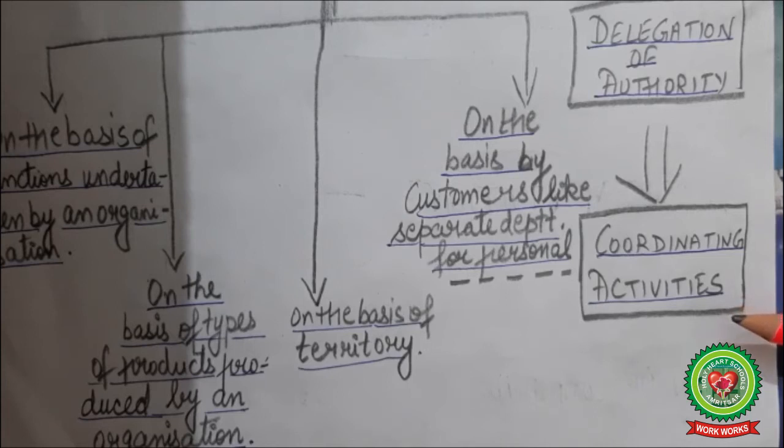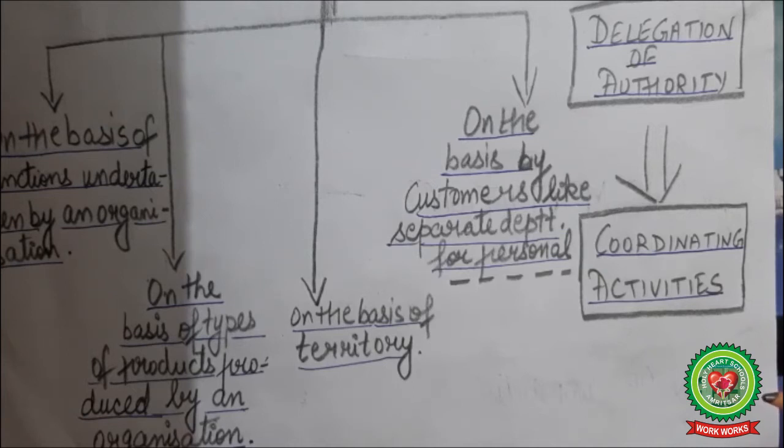Earlier we have done division of work, like you have seen in the example of the mobile manufacturing company, where they make a list of activities they have to perform. Then they group those activities according to the type of function: purchase department, marketing department, finance department. Then they assign the duty, that is, who is to perform which task.